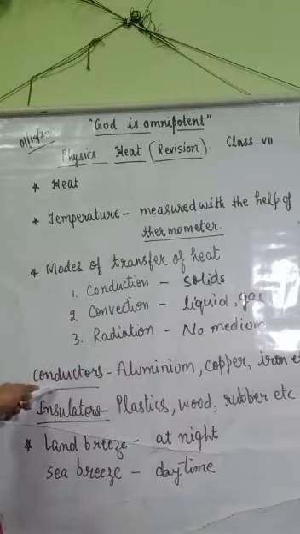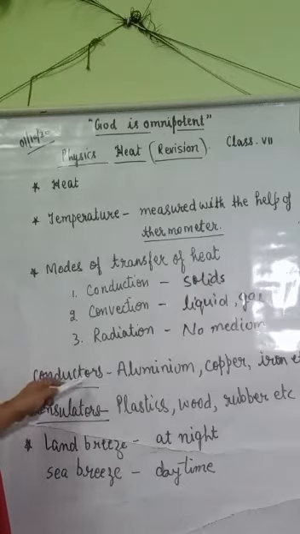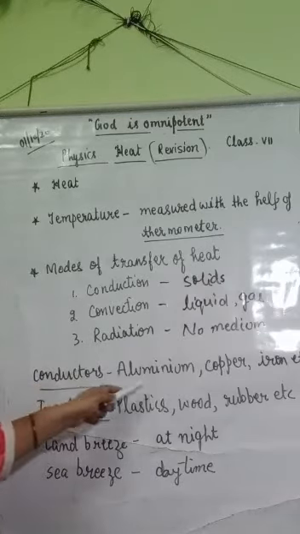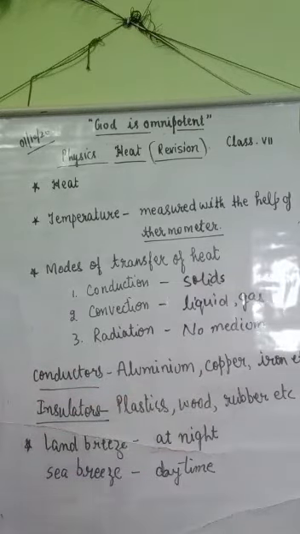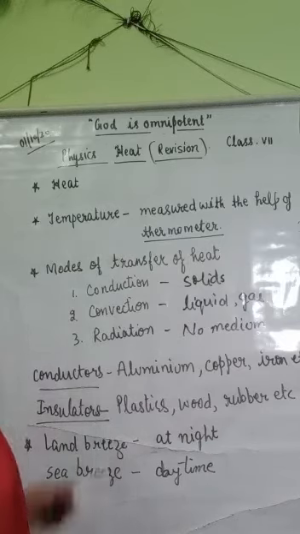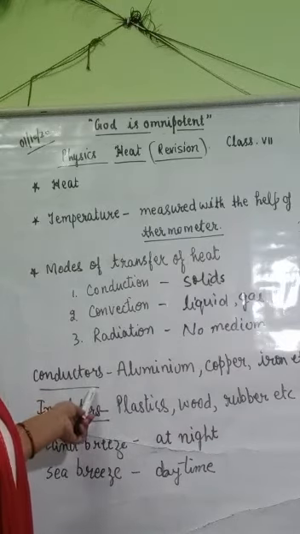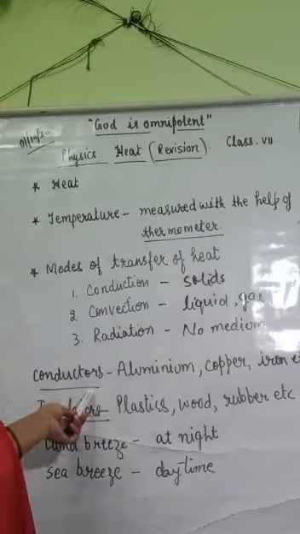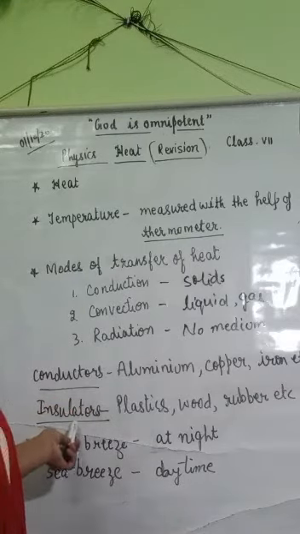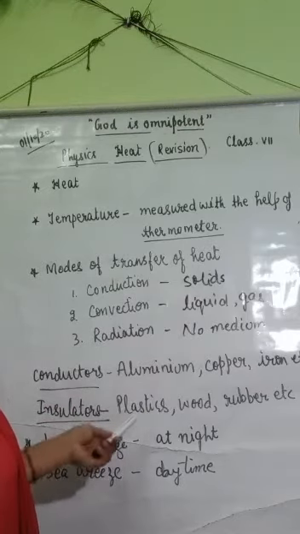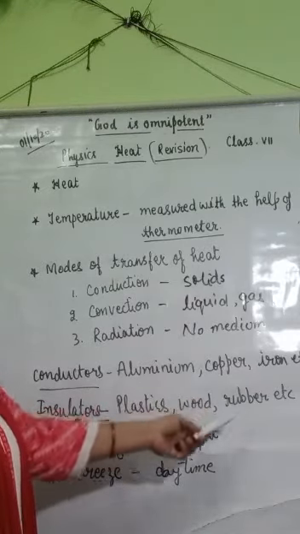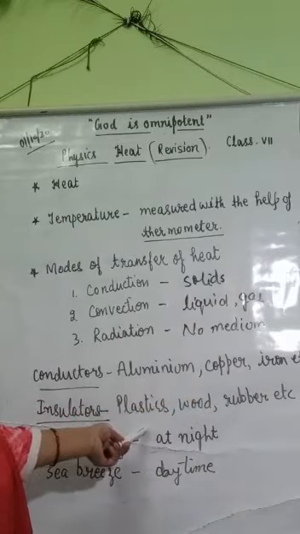Some solid substances allow heat to pass through them, so these are known as conductors, like aluminium, copper and iron. So aluminium, copper and iron are materials through which heat can pass easily. So these are known as good conductors of heat. And some materials which do not allow heat to pass through them are known as insulators, like plastics, wood, rubber. All these are examples of insulators.